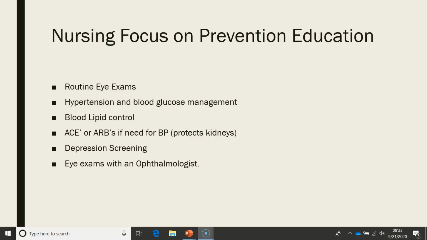Patients, especially with type 2 diabetes, we need to do a depression screening. And both type 1 and type 2 diabetics need to make sure their eye exam is done with an ophthalmologist. In case you're not familiar with that, an ophthalmologist is a medical physician. An optometrist is not. They have different credentialing, but they have not gone through the same type of medical school. It's more focused just on the eye. So you want to make sure that someone who has these risk factors with their diabetes has eye exams done by an ophthalmologist, so that they are getting more screenings done and more treatment options are available.